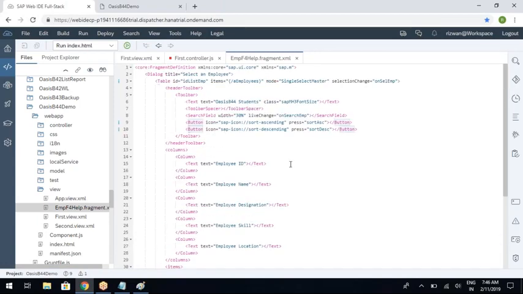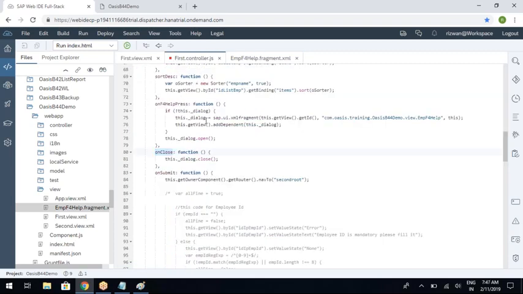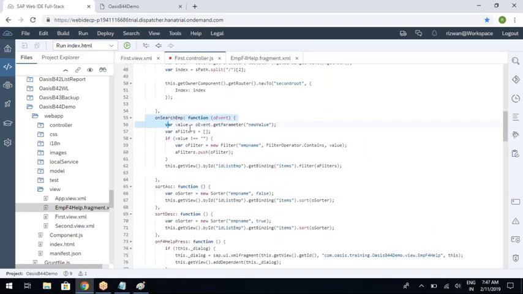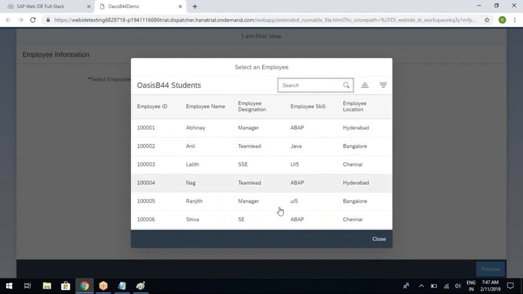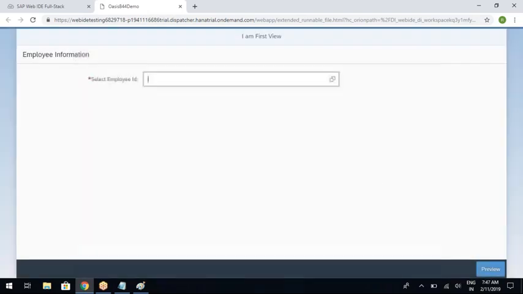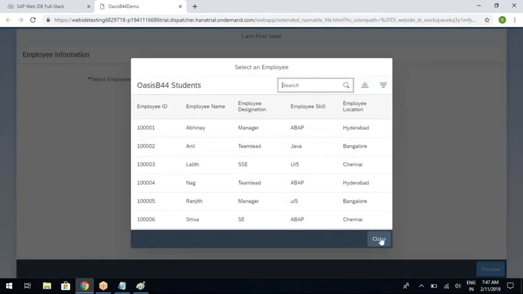So why are all those working? Because the controller for this particular fragment is also first.controller.js. Whatever functions that we have written, like onSearch, onSort, are already there in the first.controller.js. That's the reason they are working. So the controller for this fragment is also first.controller.js. Okay, right. And when you close, it's working. Open, close, open, close.